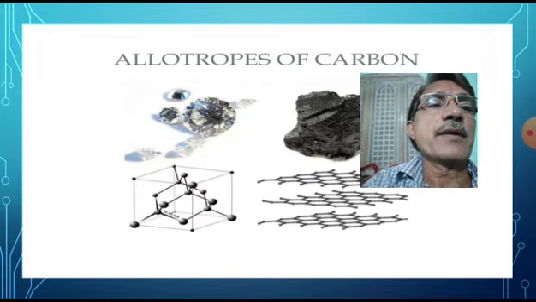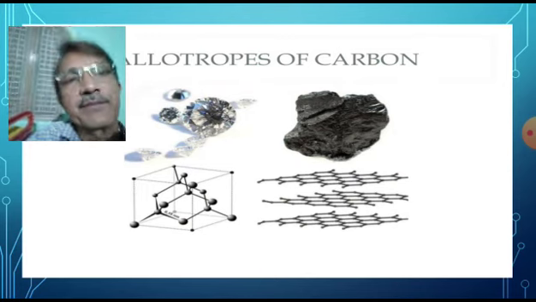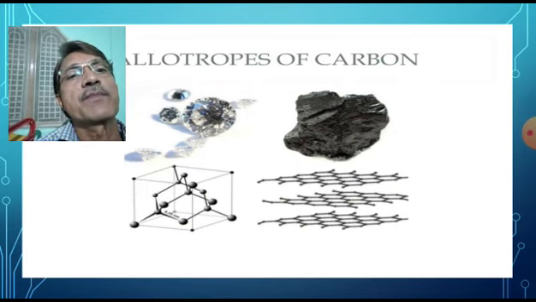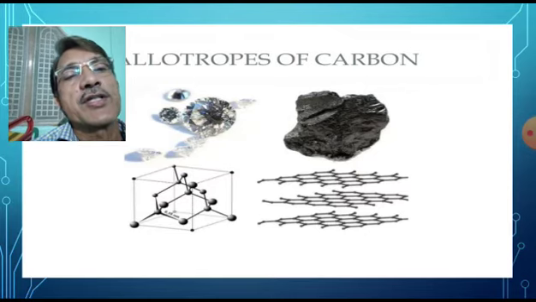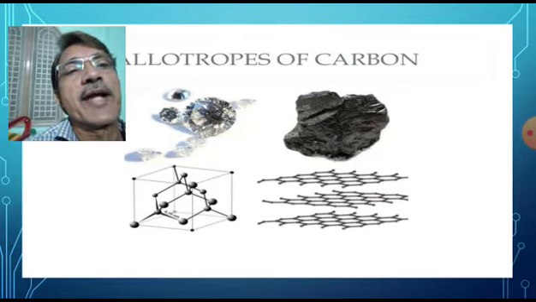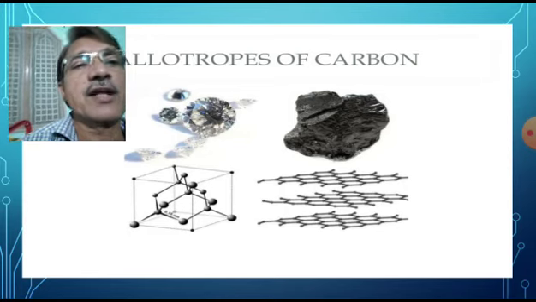Allotropes of carbon are given in pictorial manner. Diamond is shown, graphite is shown, structure of diamond is shown below the photo of diamond. Structure of graphite is shown below the photo of graphite.